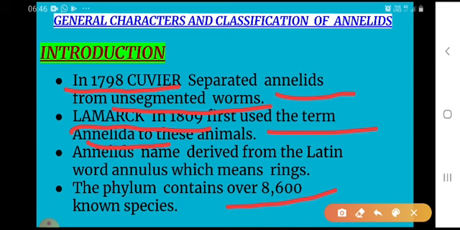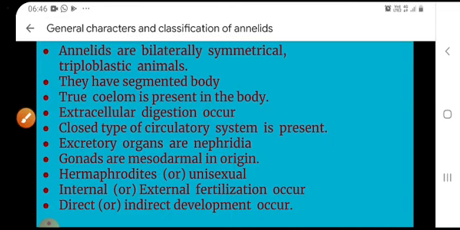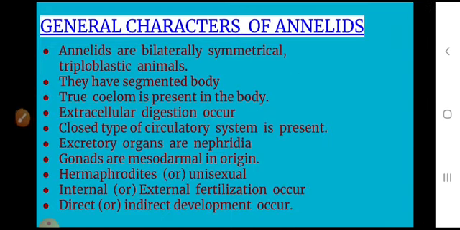Earlier scientists believed that segmented animals must have evolved from unsegmented worms, but Sedgwick believed that annelids evolved from animals which have undulating movement, during which process the body became segmented. These are the introduction topics of annelids. Next we will see the general characters of annelids.